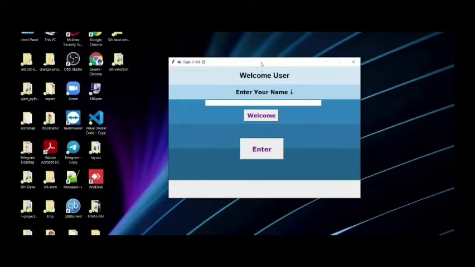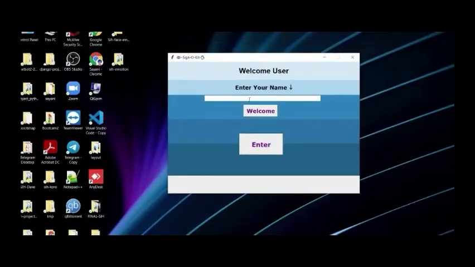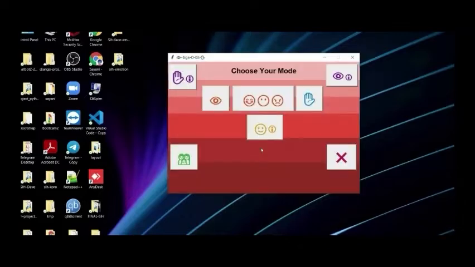Okay, so here you can see this is the layout of our project. Here it is written, please enter your name. So now I am simply entering my name here, Shayoni Ghatak, and just hit the welcome button. You can see that it is written, welcome Shayoni Ghatak. The user can also write their name in this part and press this button, and they will also see this. Now I am pressing the enter button.